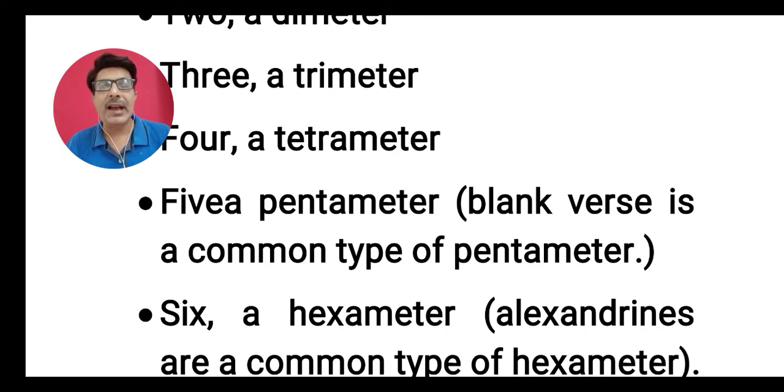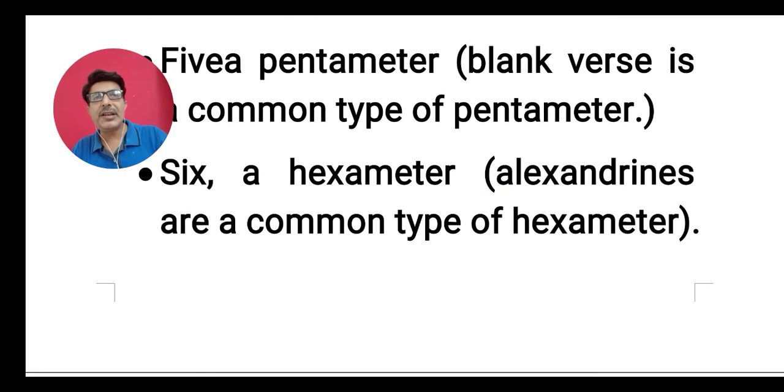Now, the pentameter line is very popular among the poets of English literature, because many poets of the 16th and 17th century wrote their poetry in blank verse. And in blank verse, it is a requirement that you must have pentameter lines. A pentameter line is one which has 5 feet in the same line. Okay, so that is very common among English poets.